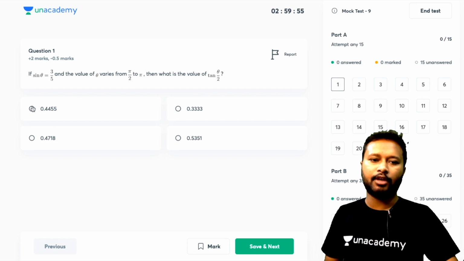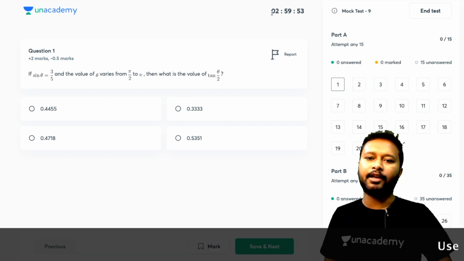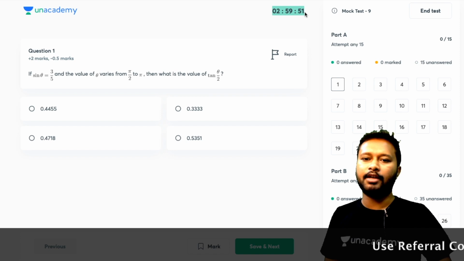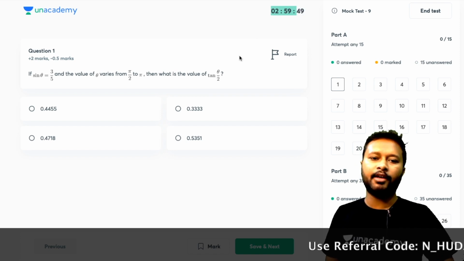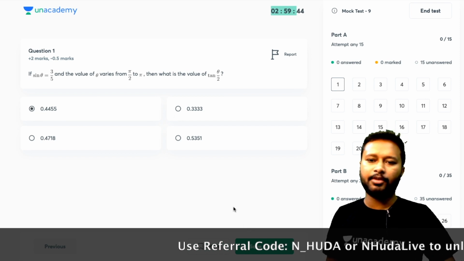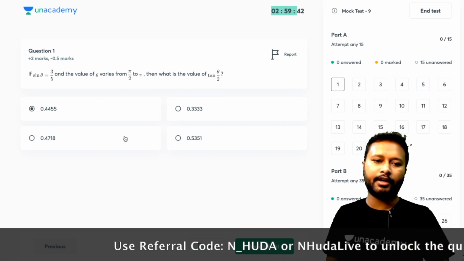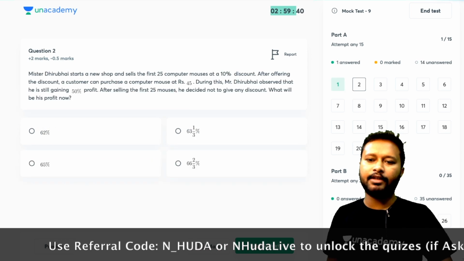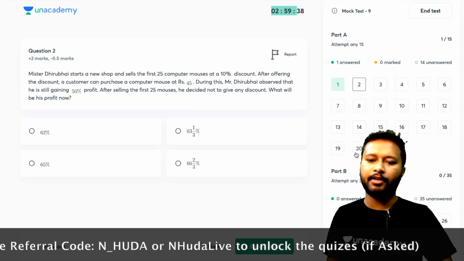This is a part A question. Now you can see that the timer has just begun. The time is 3 hours, and the timer has started already. This is the question, and these are the 4 options. You can click any option you feel like, solve it, and then click save and next, just like the way you give your online exam. It is just in the same way.